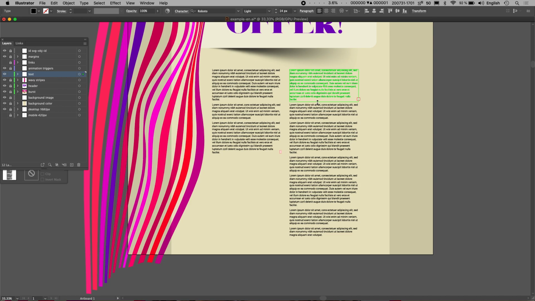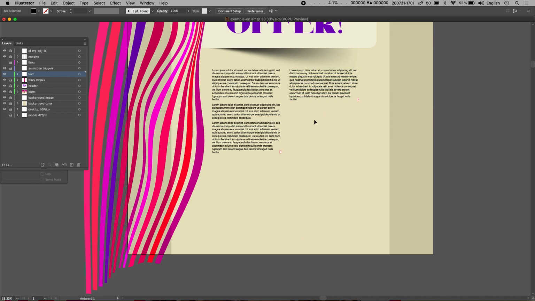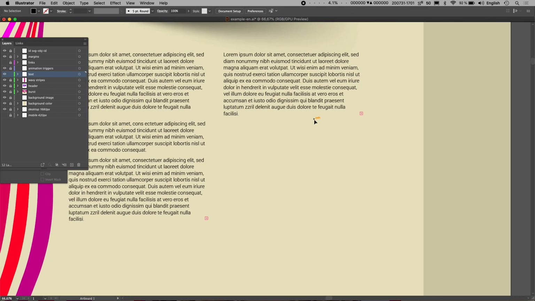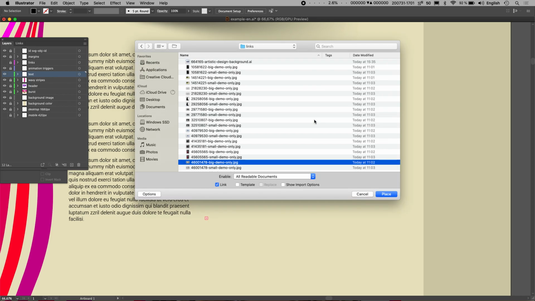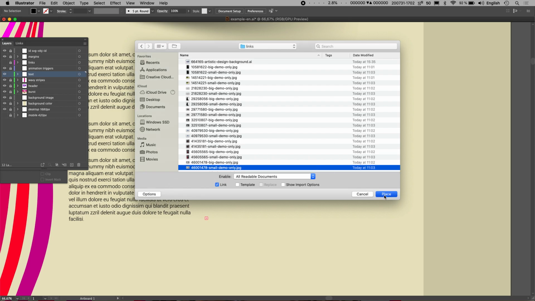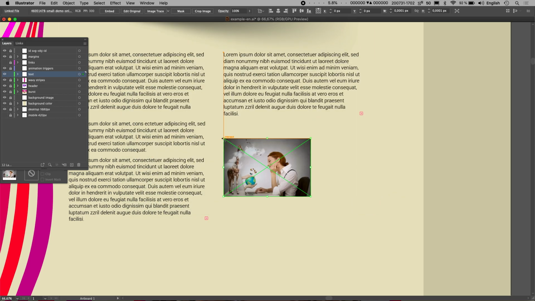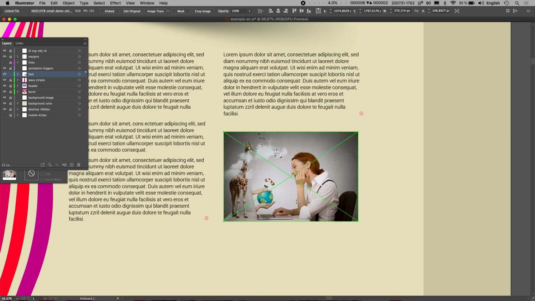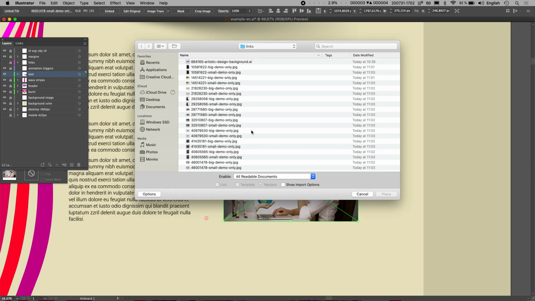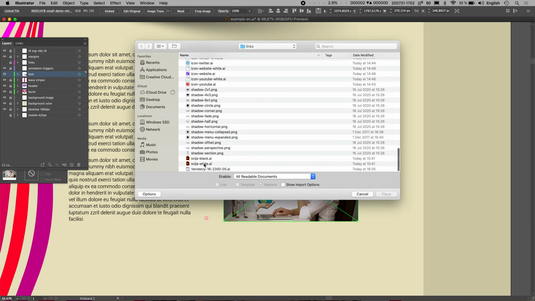And this one we're gonna put a picture here. That's the right picture. I'm going to put this one here, like that. Doesn't quite fill up the space. We're going to put the same shadow under it for consistency's sake.